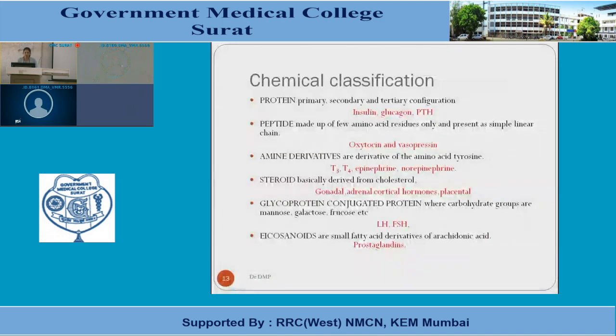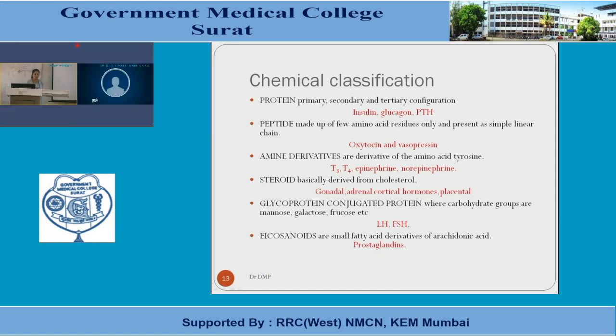Another classification is eicosanoids, which are small fatty acid derivatives of arachidonic acid. For example, you can discuss the prostaglandins in this classification. Okay, so this was about the classification of the hormones according to their chemical properties.